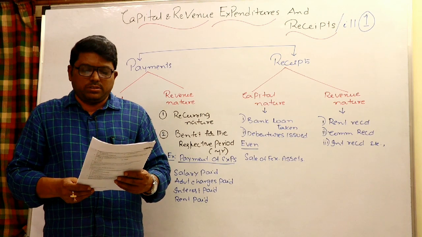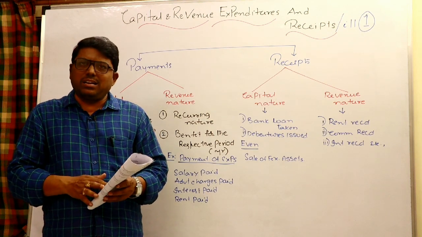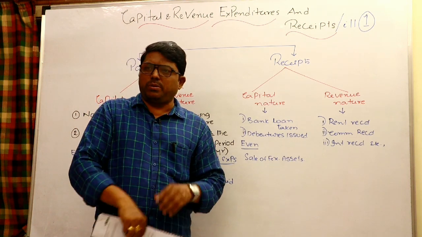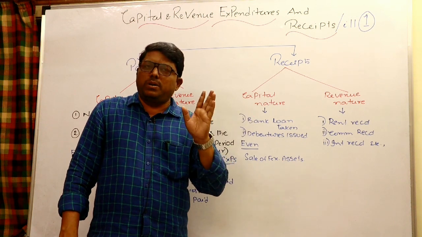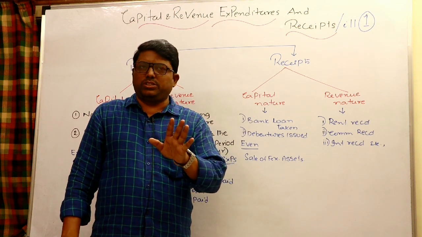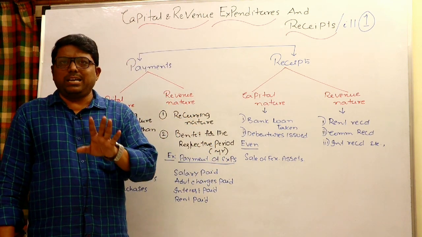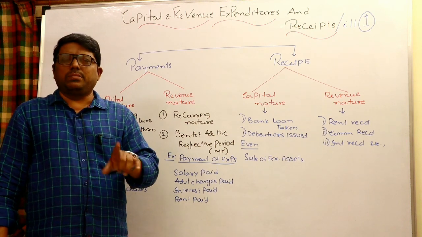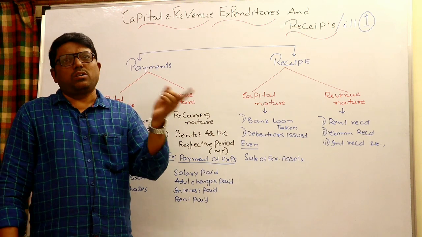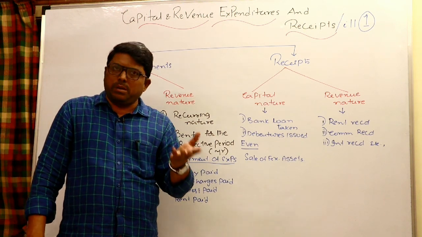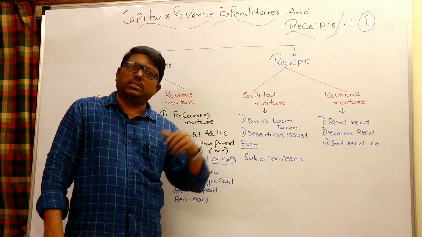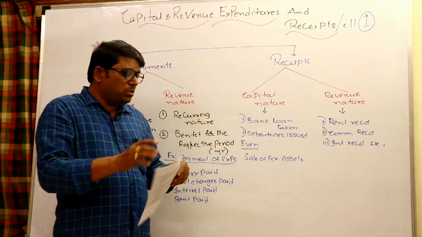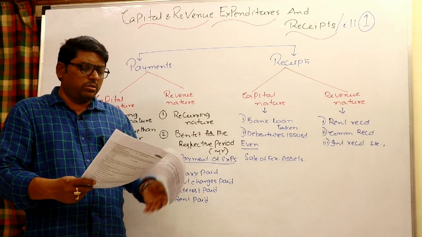Okay. So in that way you have to clearly distinguish what are revenue payments and capital payments, revenue receipts and capital receipts. Because all revenue nature items will go to trading and P&L, all capital nature items will go to the balance sheet. Revenue payment, simply expense, direct nature trading, indirect nature P&L. Revenue receipt, income or revenue, direct nature sales, trading credit, all remaining P&L credit. All capital payments like assets in the balance sheet, all capital receipts, liabilities in the balance sheet, sometimes reduction in the asset also.